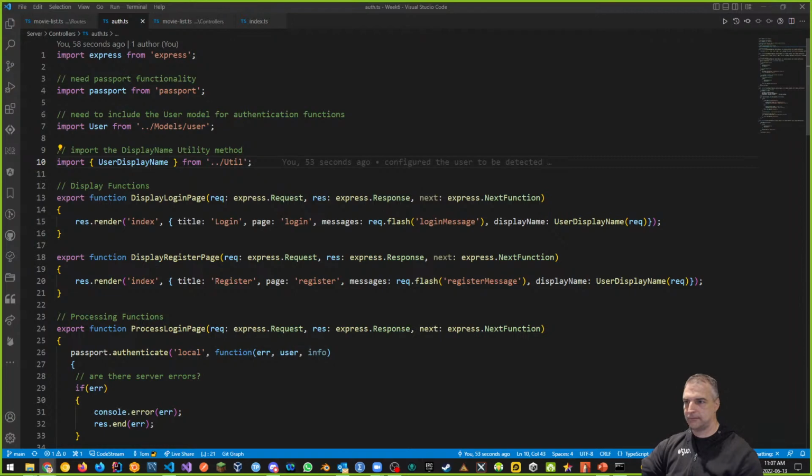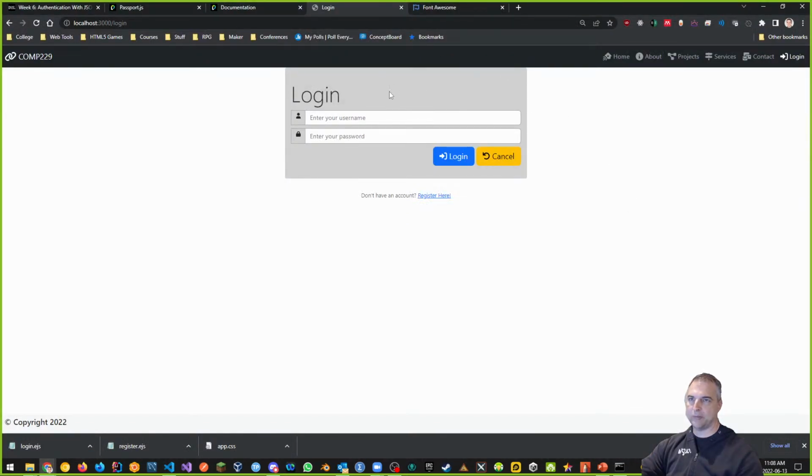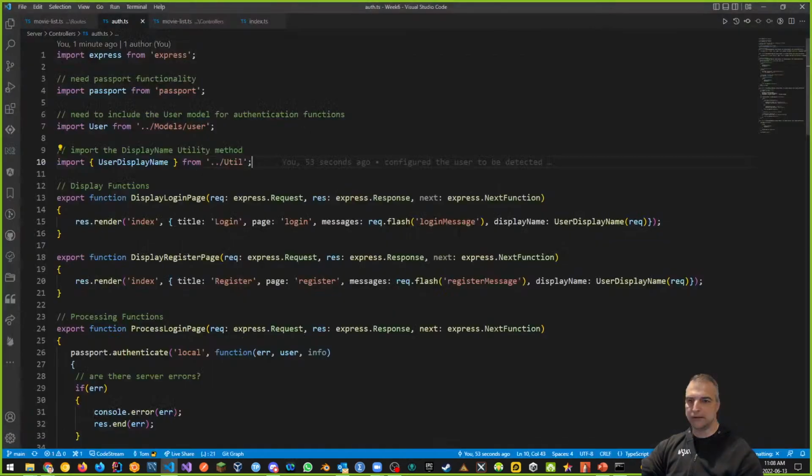I mean, the way I've written it right now, there's nothing that stops me, even though I'm logged in, to go back to my login page. Nothing. If I type in login at the top here, I can do that. Do I want to really log in a user again after they've been logged in? The answer is no, right? And same thing with register. If I'm already logged in, why would I want to register again? I don't want you to be able to register if you're already logged in. So I'm going to redirect you both times.